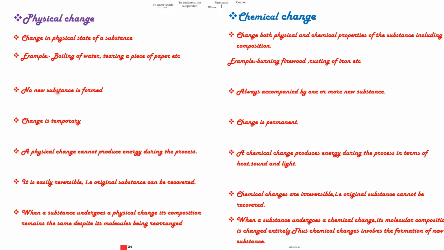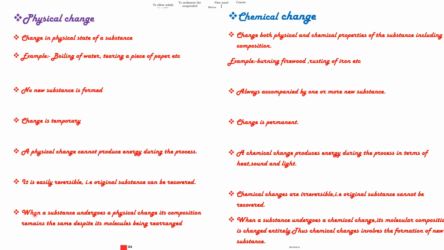In physical change, second difference, no new substance is formed. What about here? In the chemical change, it is always accompanied by one or more new substances. Next, here the change is temporary. Here the change is permanent. A physical change does not produce energy during the process. A chemical change produces energy during the process in terms of heat, sound and light. A physical change is easily reversible, that is, the original substance can be recovered. Chemical changes are irreversible, that means the original substance cannot be recovered.